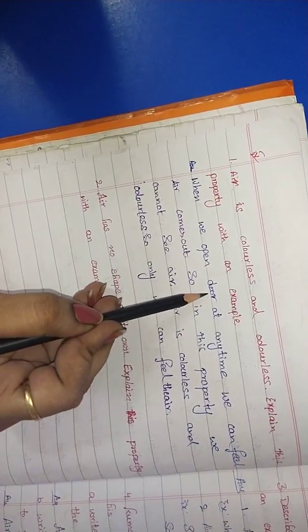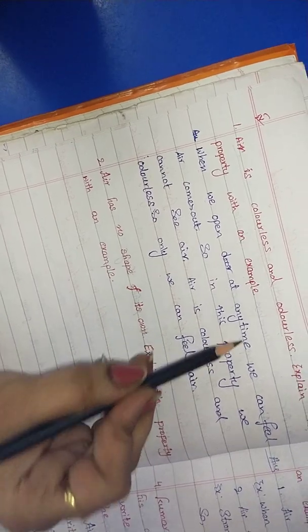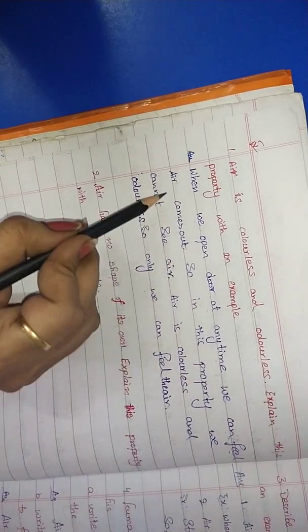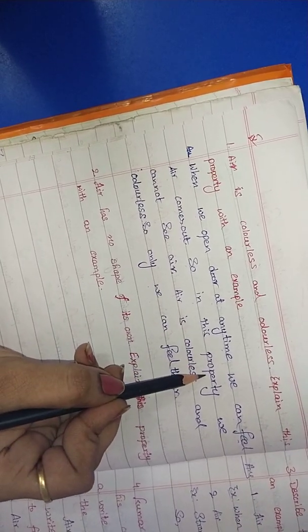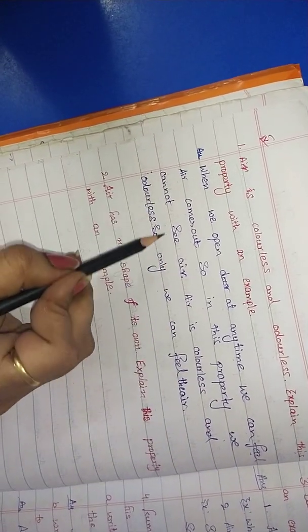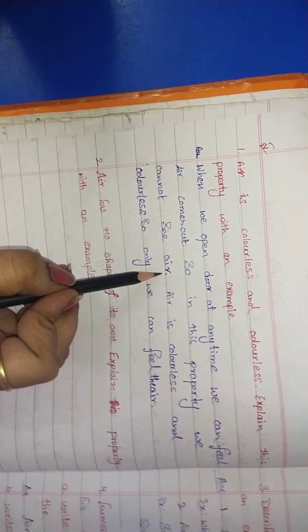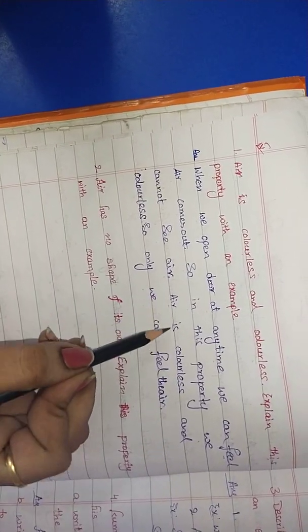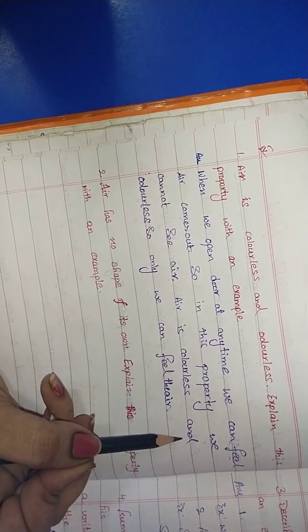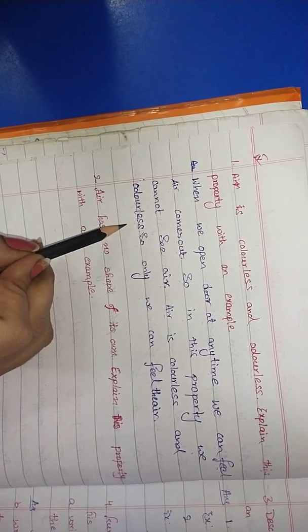When we open a door at any time, we can feel air coming out. In this property, we cannot see air. Can we directly see air, children? No. So air is colorless and odorless.